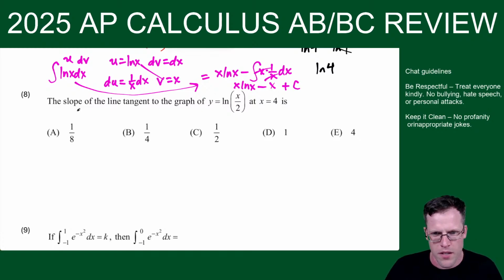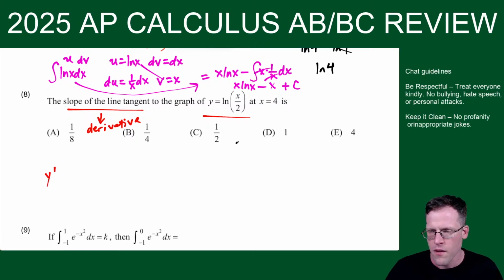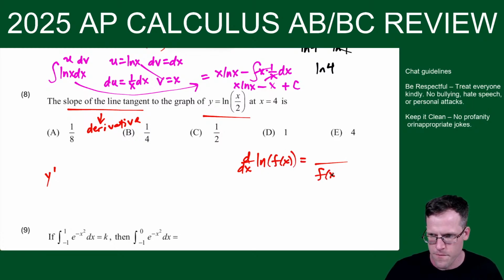So the slope of the line tangent to the graph of y equals ln of x over 2 at x equals 4 is. So this just tells us to take the derivative. So y prime, you could know this, the derivative of natural log of f of x. This is definitely going to show up. It's like 1 over f of x times f prime.